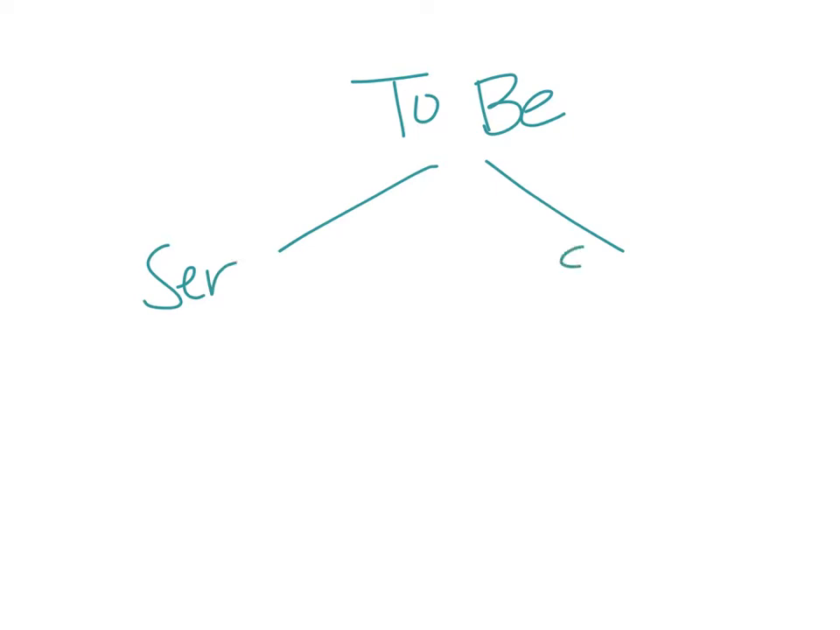Alright, first of all, I guess we should probably explain what they both mean. Okay, so both of these mean to be. We have ser and estar. Both mean to be. So you've probably been using these without even realizing that they both mean to be. So I'm going to show you the chart of the different conjugations, and then we'll go from there.